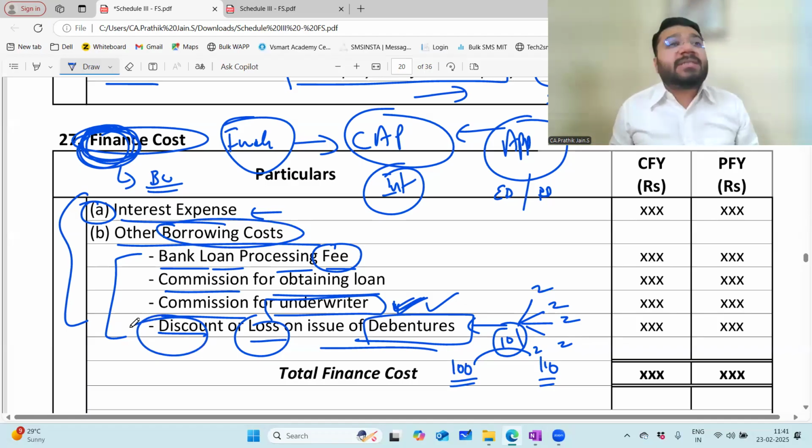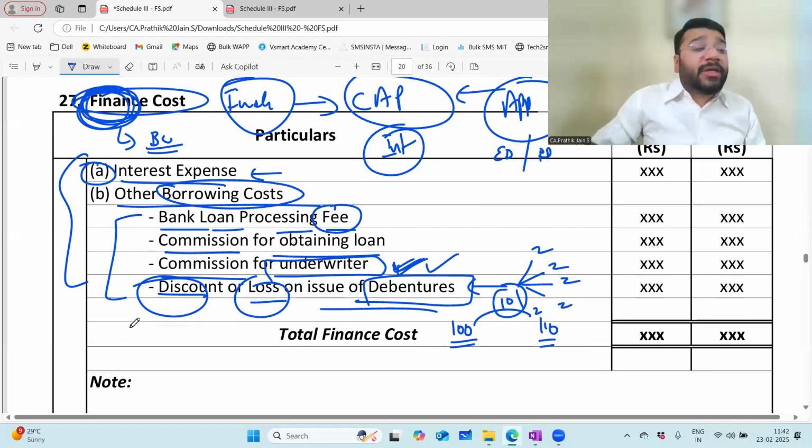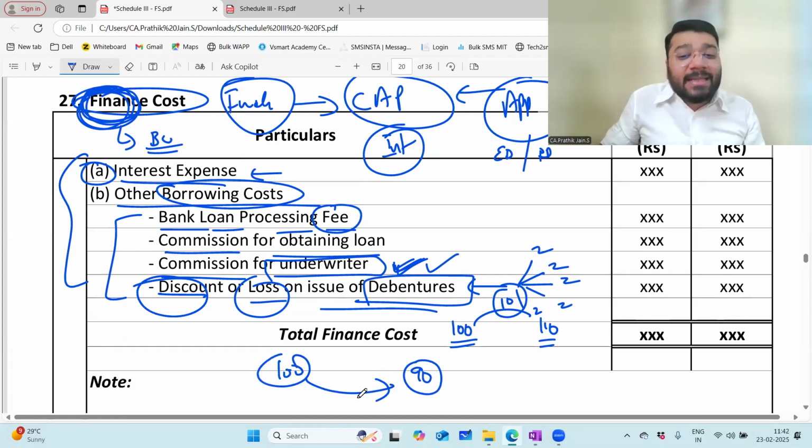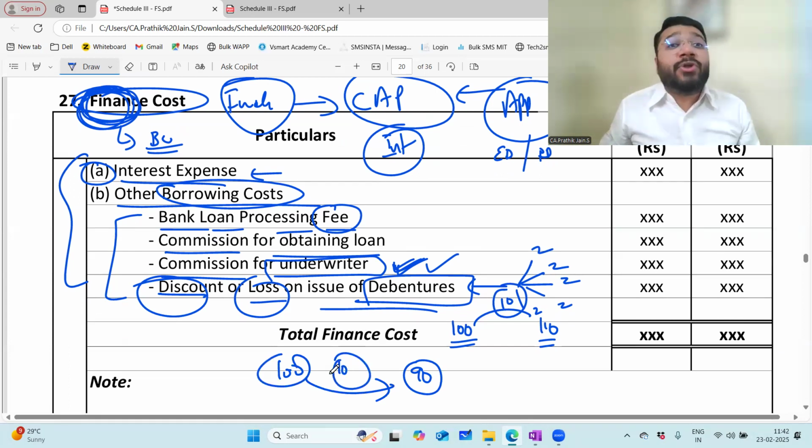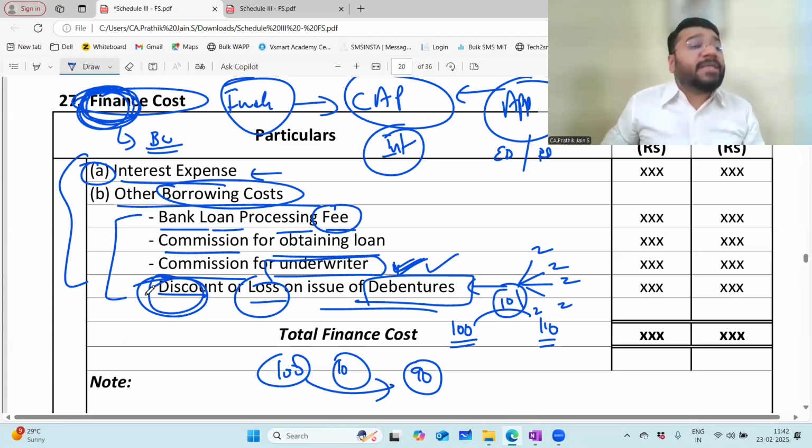Next is what? Discount on issue of debenture. Discount on issue of debenture means what? You are going to issue 100 rupees worth of debenture at how much? At 90 rupees. 100 rupees worth of debenture at 90 rupees. So how much money have you not got? 10 rupees. Isn't it a loss for you? Yes. That is called discount on issue of debenture.